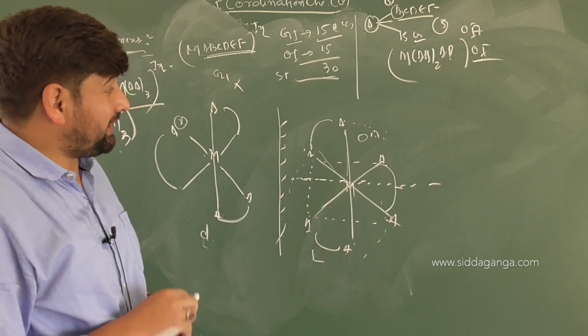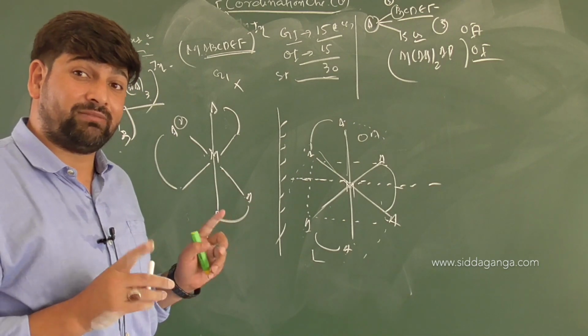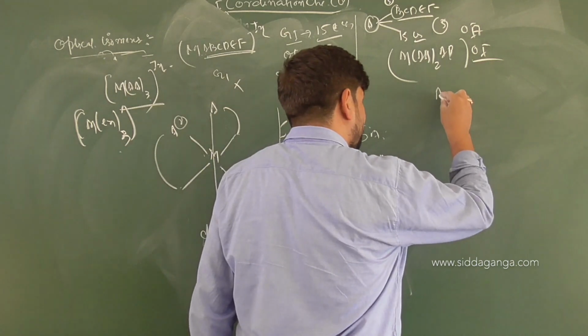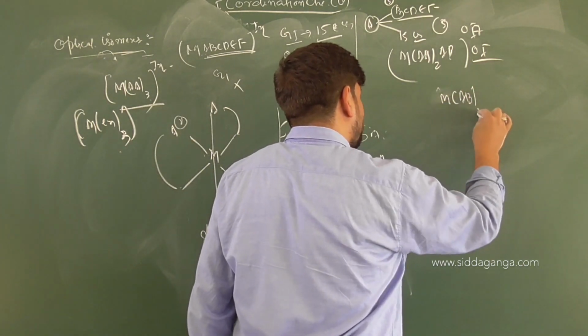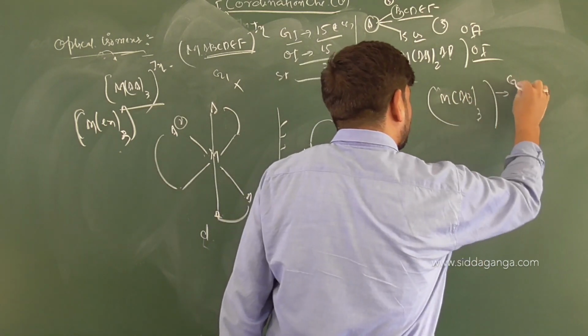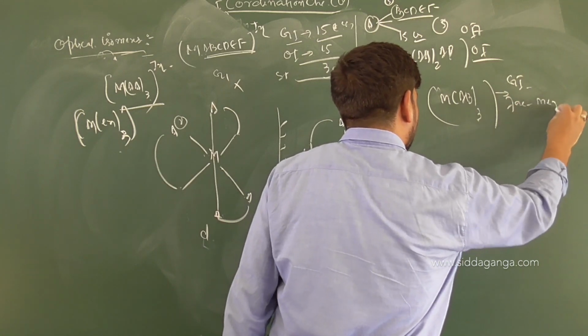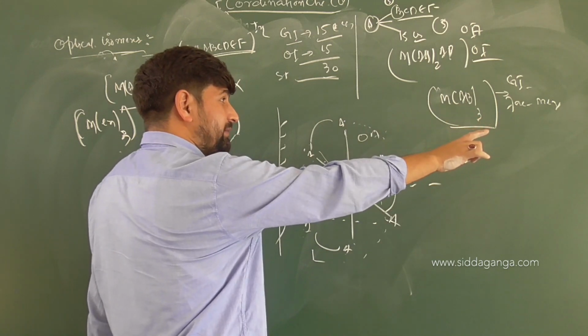Okay, if it is MAB type, a while earlier I showed in MAB type, FAC and MER isomerism is possible. So, in a complex of MAB3 type, you saw a while earlier, two geometrical isomers are possible. Which one? FAC and MER. And with respect to this AB3, there will be no plane of symmetry available at all.